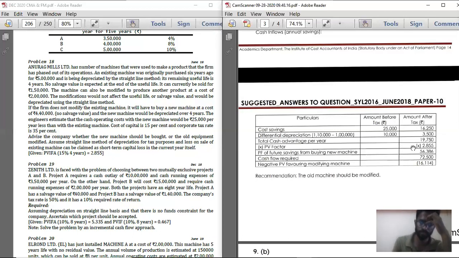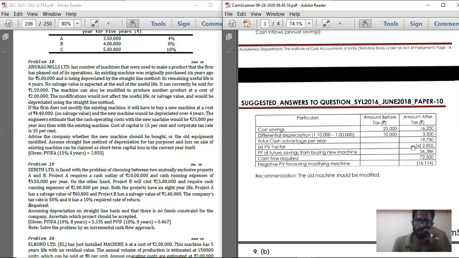So how much is the... one second. 35,000 into 35%, you are getting 12,250. 35,000 minus 12,250, you are getting 22,750.